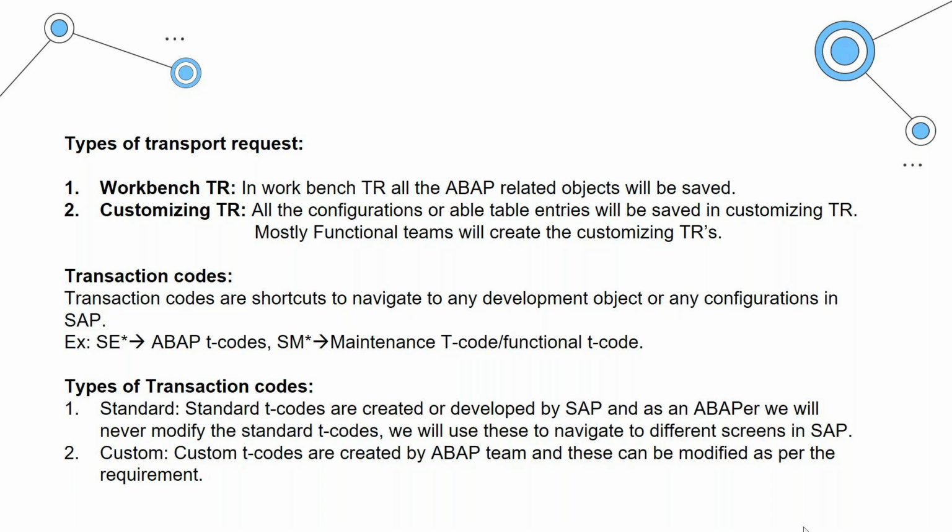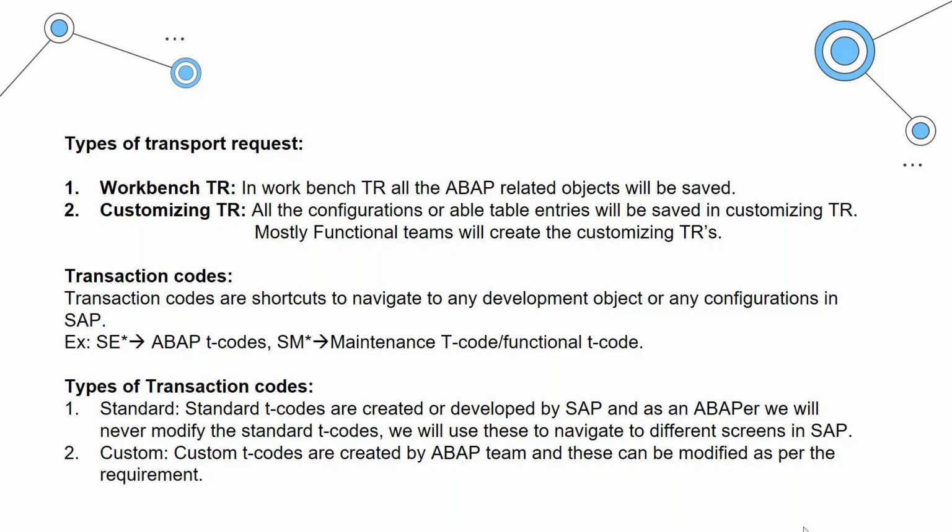All the T codes starting with SE* are ABAP T codes. All the T codes starting with SM are system maintenance, so these are related to your functional T codes.